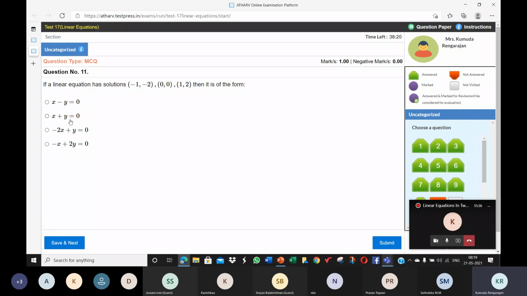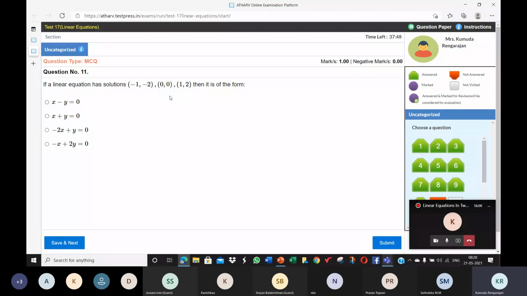Supposing you use 1 comma 2 in this equation, x is 1 and y is 2. Now when you use x 1 and y 2, you get 1 minus 2, which is minus 1, not equal to the RHS. So this cannot be the correct option.